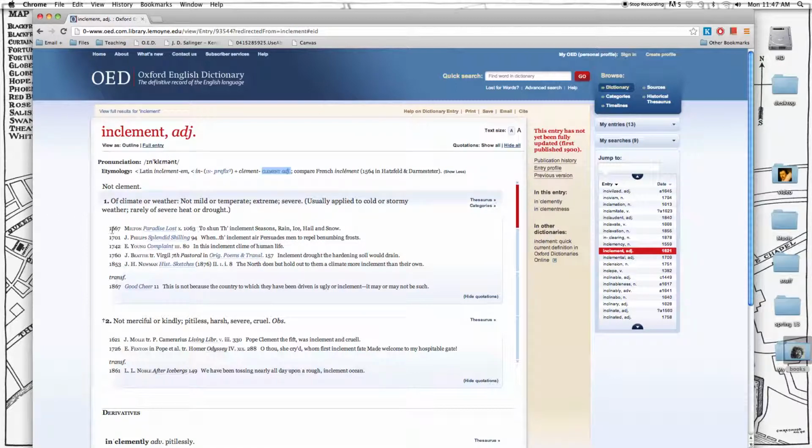Here we have a date, 1667. We have the name of an author, John Milton. We even have the name of a book, Paradise Lost. And we have this sentence phrase, to shun the inclement seasons, rain, ice, hail, and snow. That tells us that the first recorded usage of this word inclement to describe climate or weather is by John Milton in his work Paradise Lost, dated to the year 1667. No one's found it in written English preceding that date.